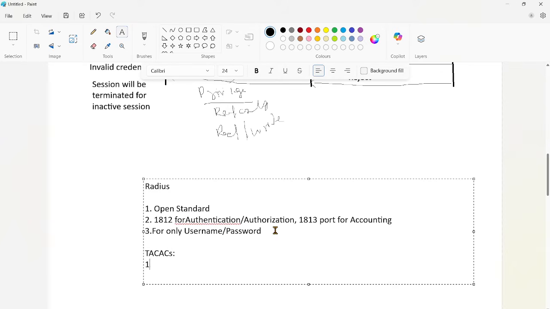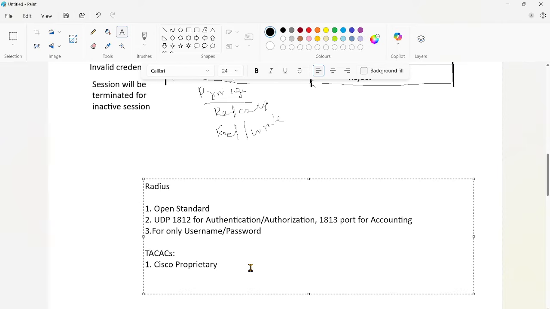In TACACS+, this is Cisco proprietary. RADIUS uses UDP protocol for transmission, and it will use ports 1812 for authentication and authorization, and 1813 for accounting. TACACS+ will use TCP as the transmission protocol with port number 49 for everything. Authentication, authorization, and accounting all use port number 49.